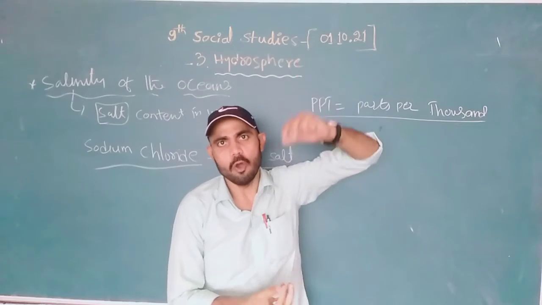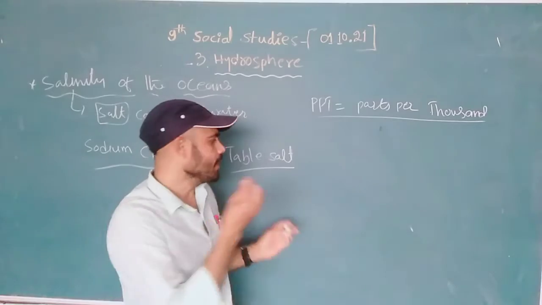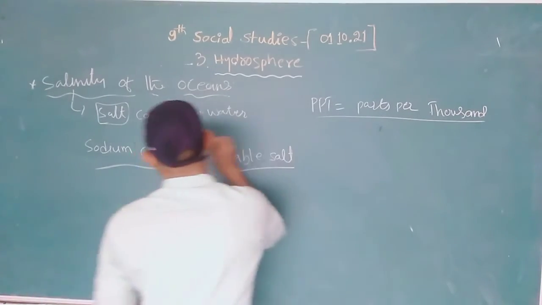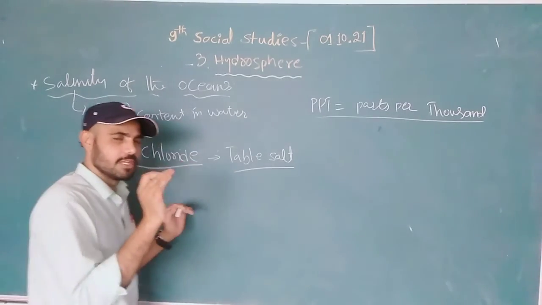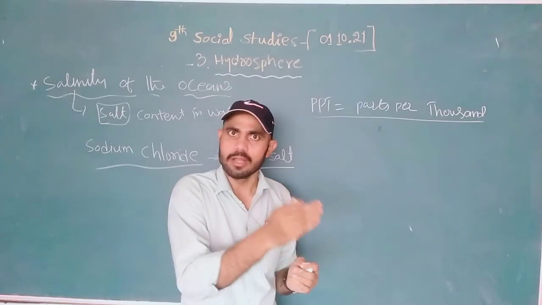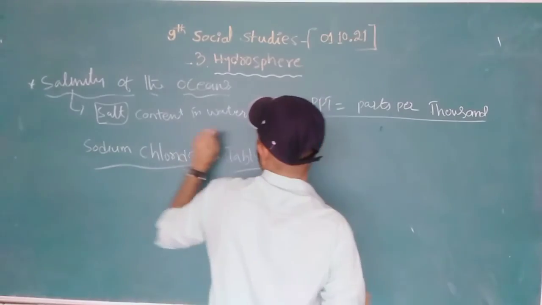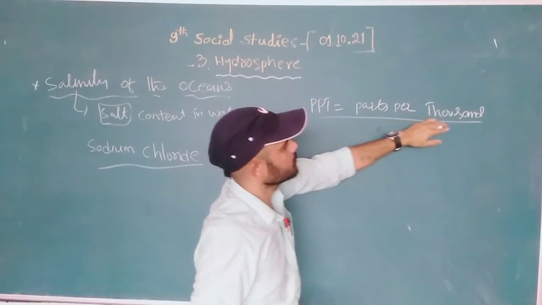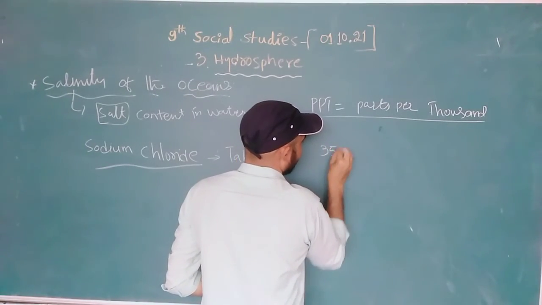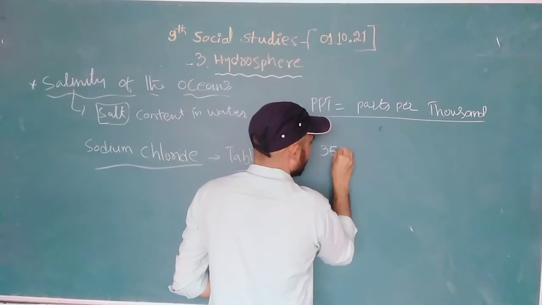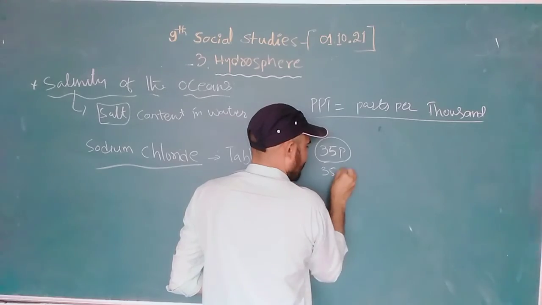How much salt content is there in the oceans? Salinity means the dissolved salt content in the ocean. Dissolved salt content in the ocean is called salinity. PPT means parts per 1000. We can calculate by the average. The average salinity of the ocean is 35 parts per thousand.